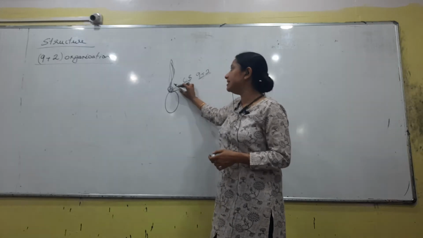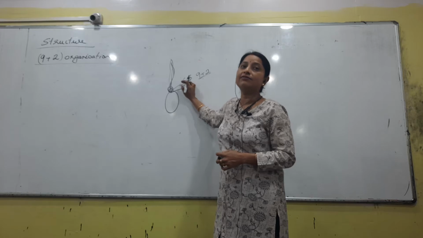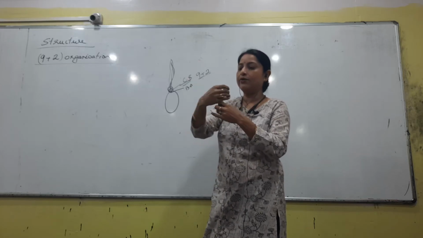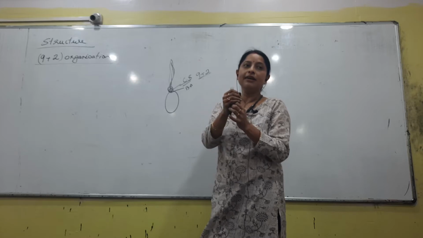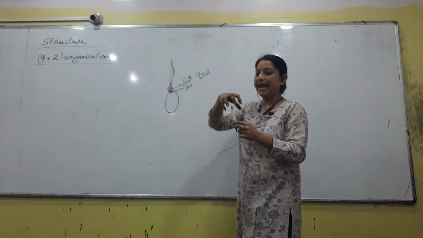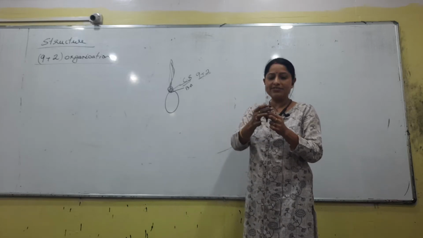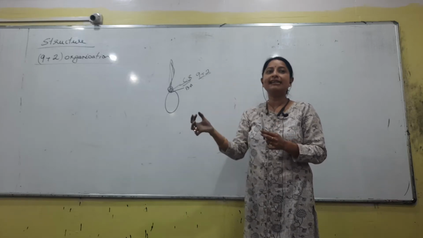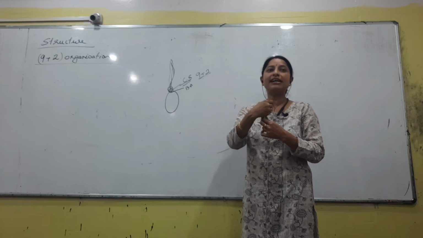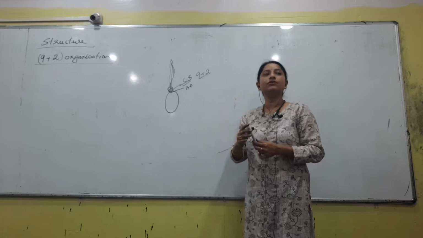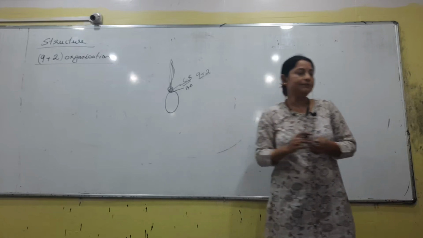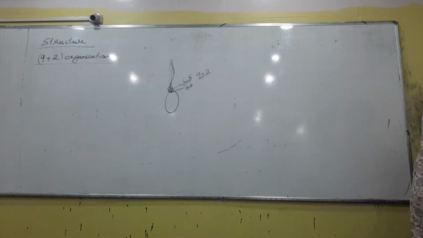Second point is cilia and flagella always have a covering, right? So whether it is cilia or flagella, you have a covering on top of that. So that was what we meant by the word protoplasmic sheet. The entire cilia or entire flagella would be covered by a sheet or a layer of cells. That is what is called the protoplasmic sheet. Now we have an idea of how it looks like, right? So let me write the points.